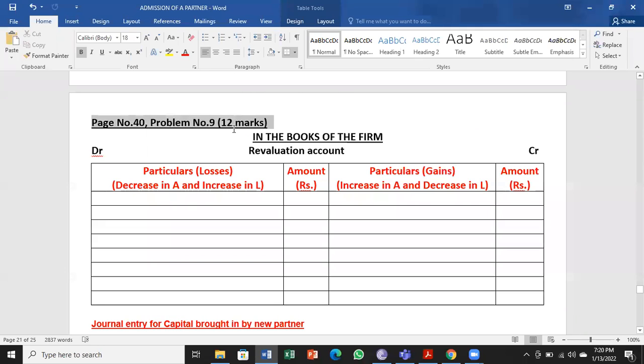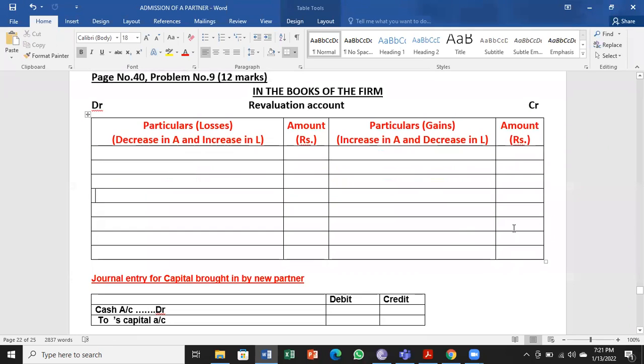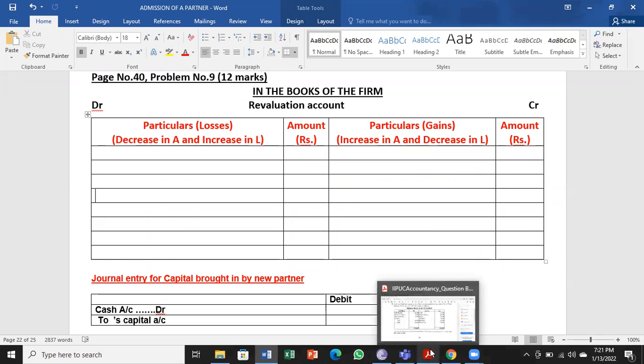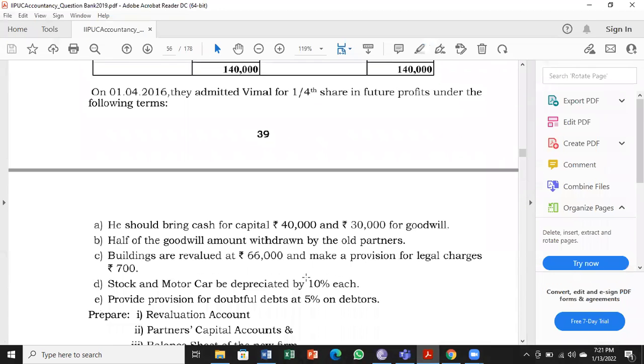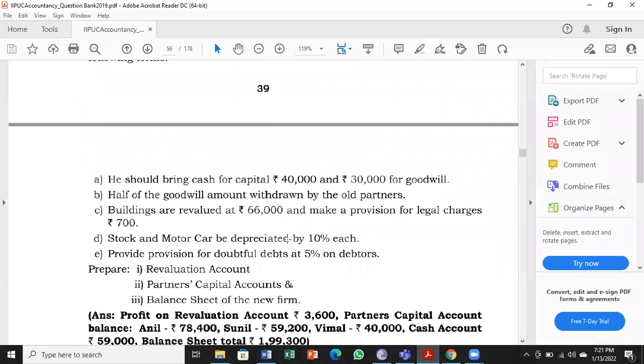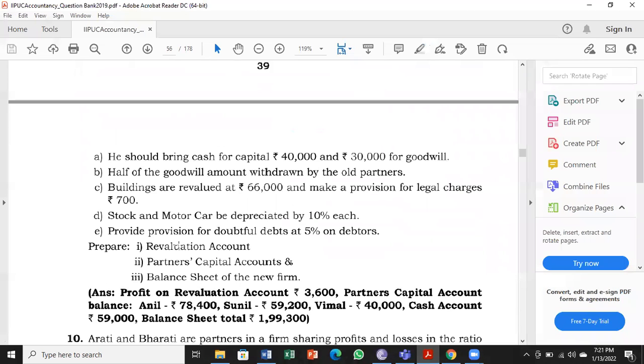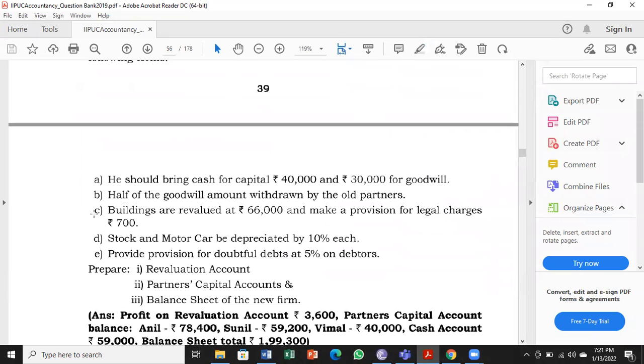Page 40, problem number 9. So start with, perform, I am ready. I'll go for the first, revaluation account preparation. For that, I will take up the terms and conditions given there, from C, D, E. All the 3 belong to revaluation account.